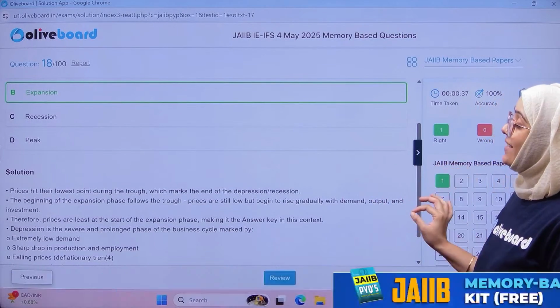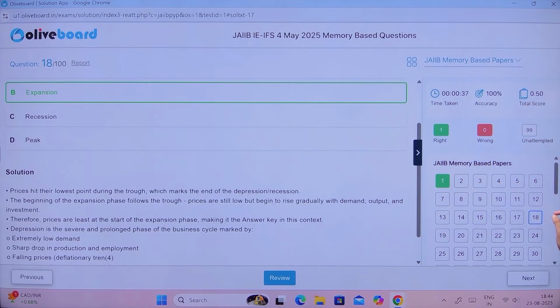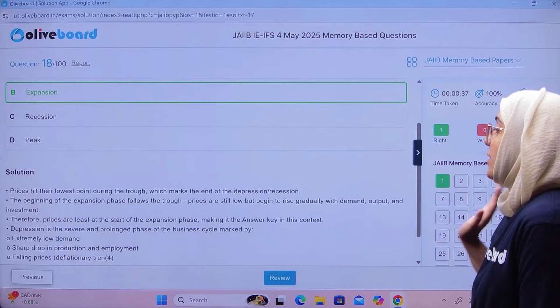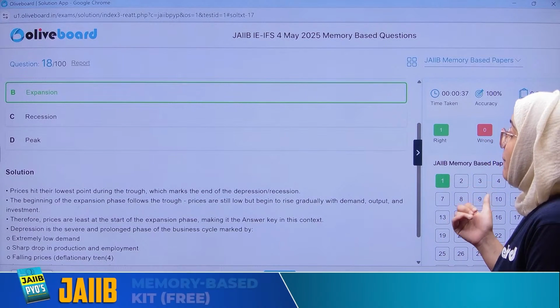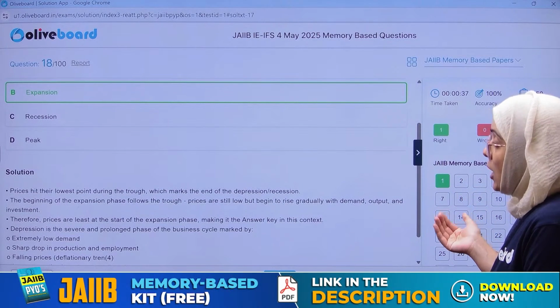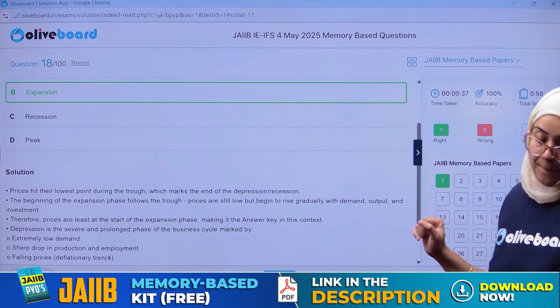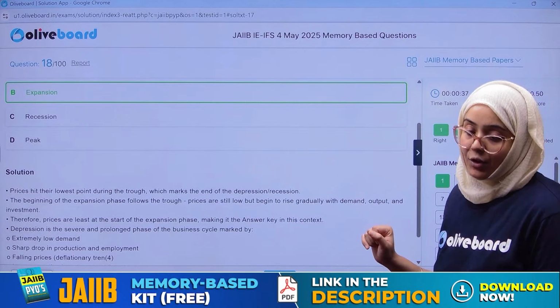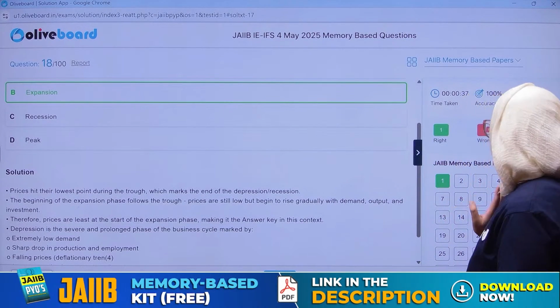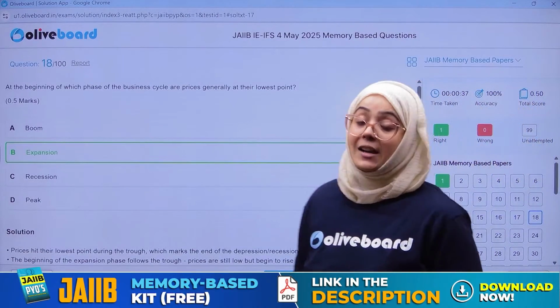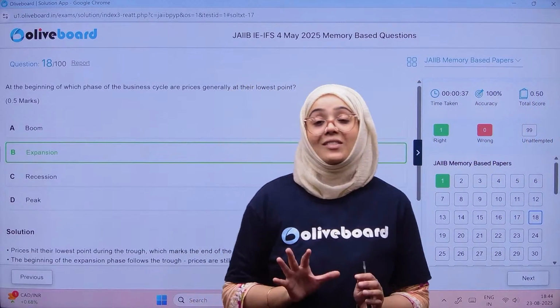Prices hit their lowest point during the trough, which is the end of the depression or recession, and the period of expansion then follows, right? So the correct answer is B. B is the correct answer, everyone. Done? Clear? So we have attempted some of the questions today.